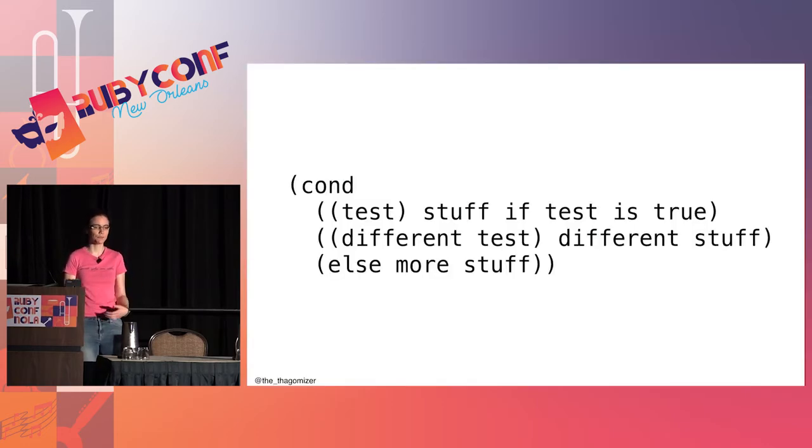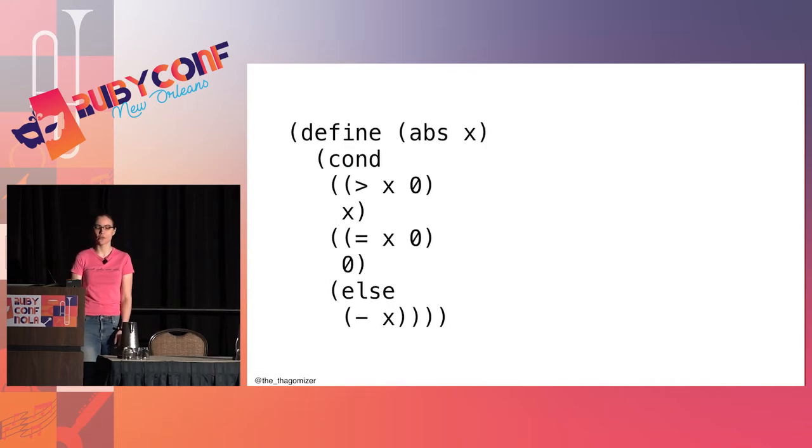So I have a cond, and the first thing, on the first line, is a test, and then there's some stuff to do if that test is true, and then I have a different test, and there's different stuff, and then there's an else, and there's more stuff. Very similar to the case statement. And here's a concrete example.